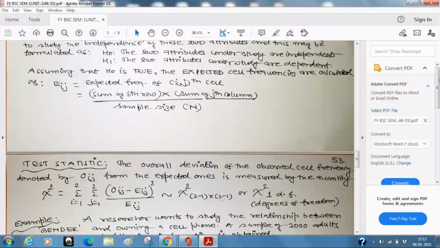Now these are two numerical values. Of course, there is a very remote possibility that the calculated value will be equal to the tabulated value. Out of a million or billion times it may happen; otherwise, it is not going to happen. Why? Because the tabulated value is prefixed for a given sample size and level of significance, but the calculated value will keep on changing depending upon the data. So there is a very rare chance that the calculated value will equal the tabulated value.